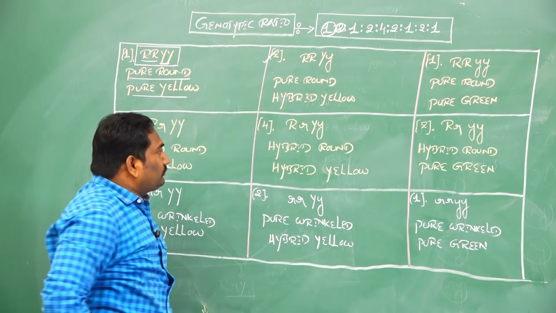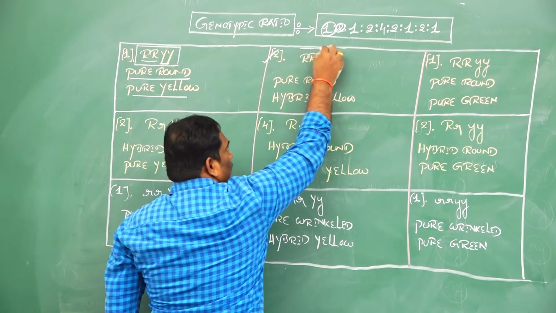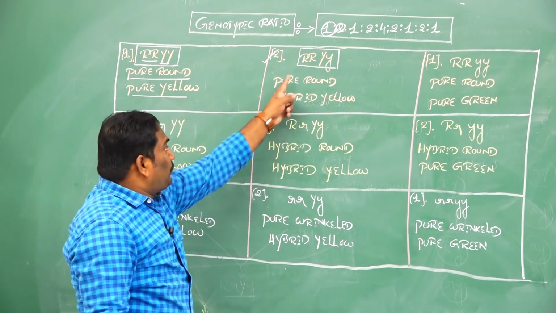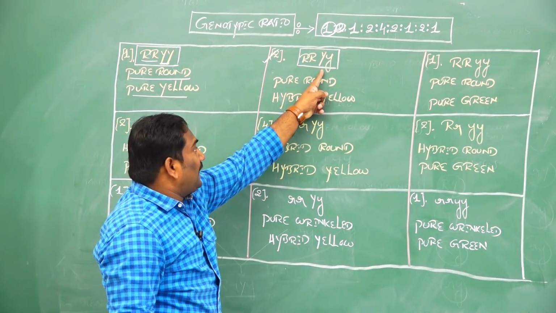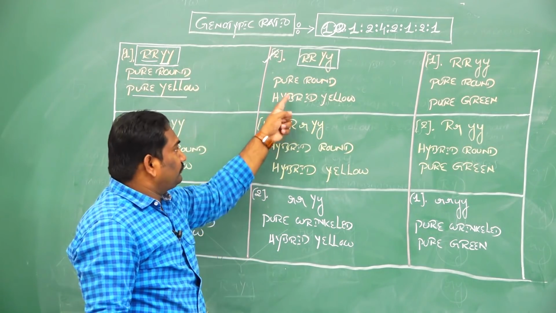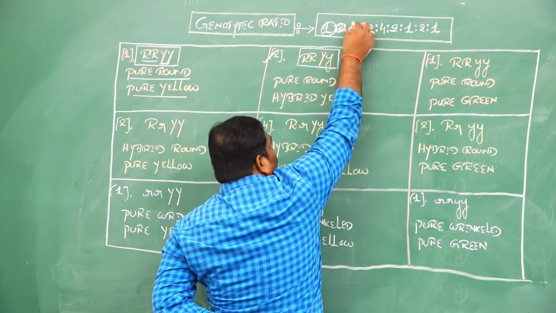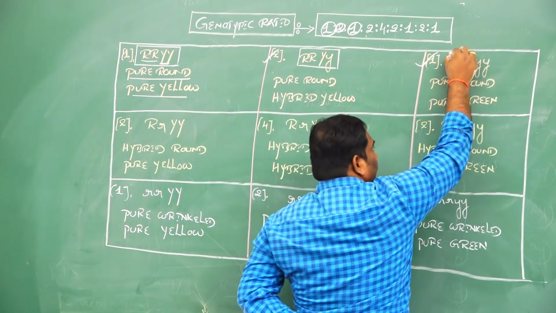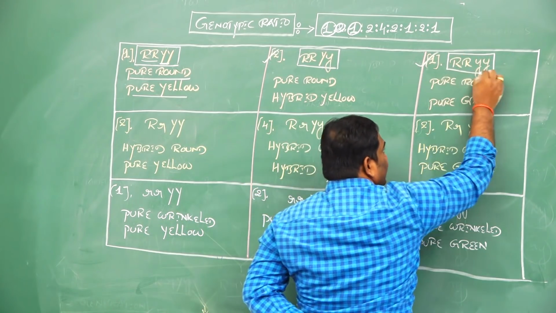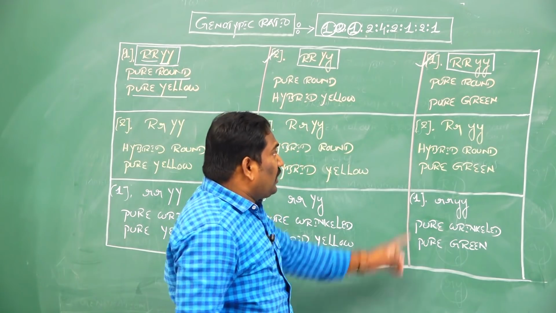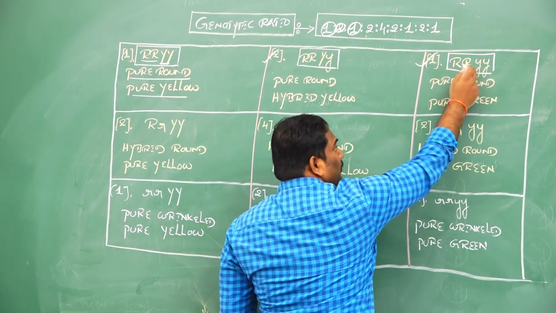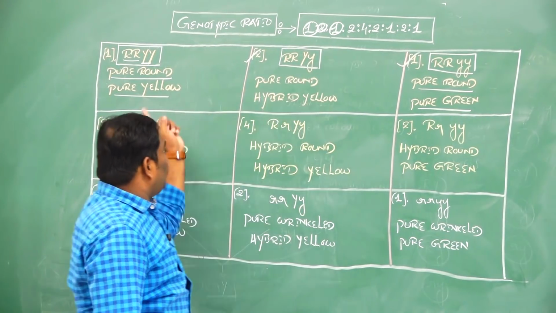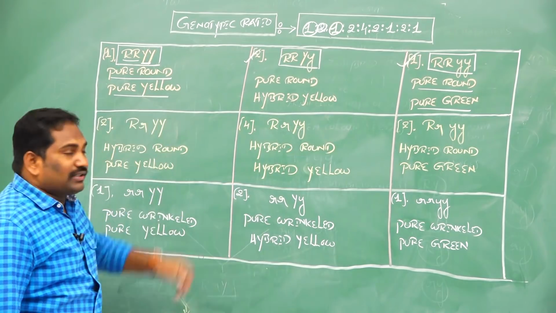This is capital R, capital R, capital Y, small y, out of 16, 2 are present. Pure round and hybrid yellow. And here 1: capital R, capital R, small y, small y, out of 16 genotypes in F2 generation, only one is present. This is called pure round and pure green. 1:2, 2:1. Is it clear?